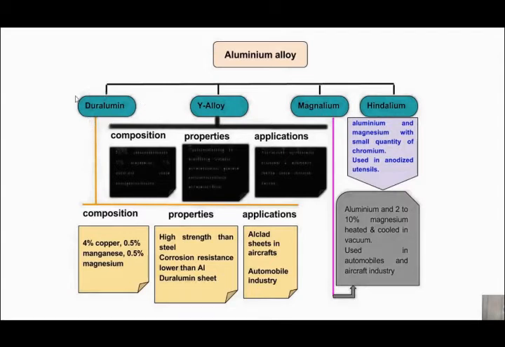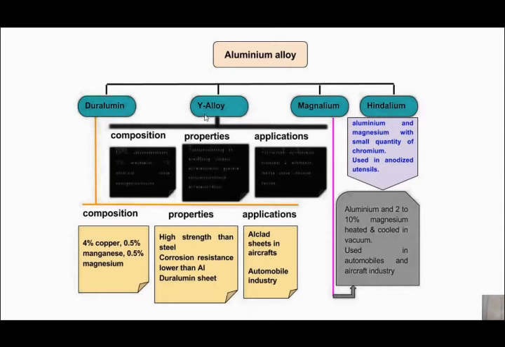Already you have seen duralumin. You can see the composition of duralumin: 4% copper and around 0.5% manganese, 0.5% magnesium, and the remaining is aluminium. Its properties: high strength, rather higher strength than steel, corrosion resistance lower than pure aluminium, but still very good corrosion resistance. Here you can see the application: sheets in aircraft and automobile industries. So these are the major applications.